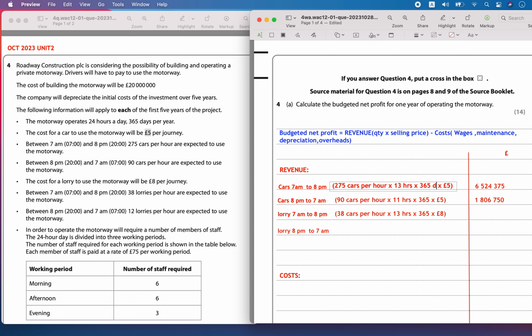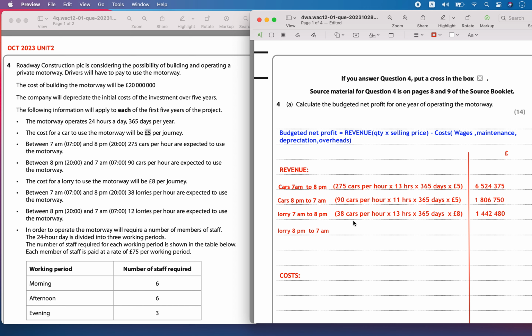Okay, all these are days. I am going to calculate for the entire year, so I am using days. 13 hours per day for 365 days. Now the value of 38 cars per hour into 13 hours into 365 into 8 is going to be equal to 1442480. So that is going to be equal to this much.